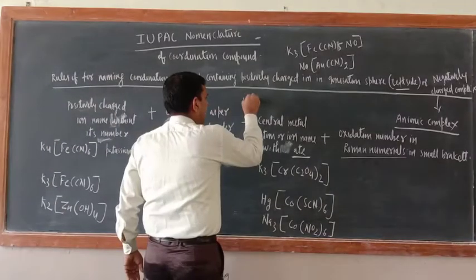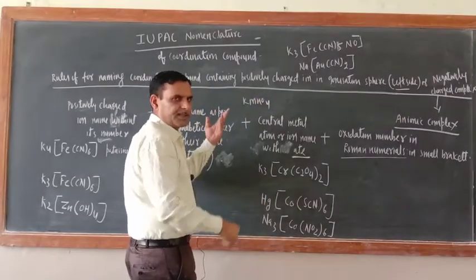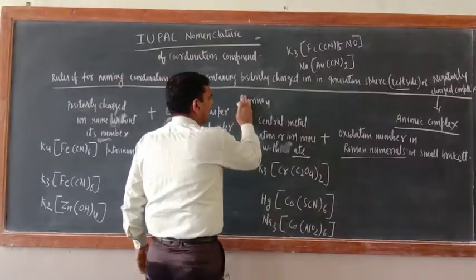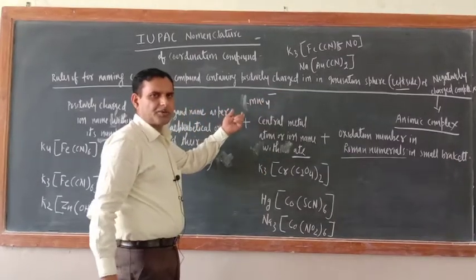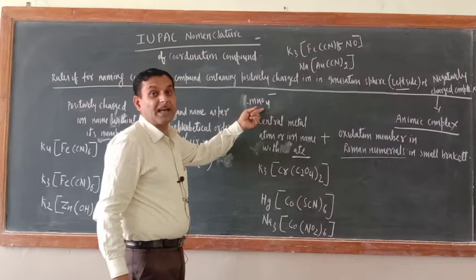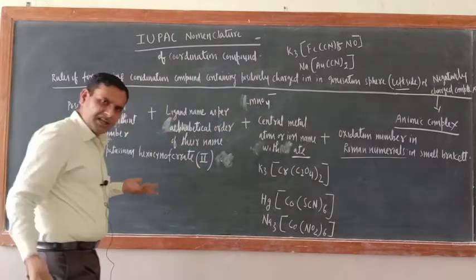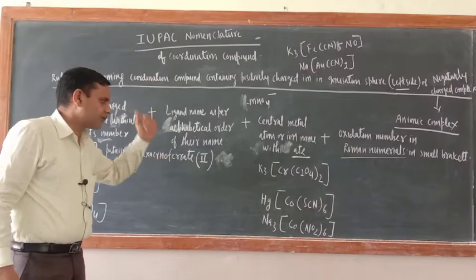Just like this one, this is KMnO4. So this is potassium permanganate. But I may write it like that also, MnO4 single negative. Then what should be there? What will you tell? Permanganate ion. So similarly they are also salts only. So just like other compounds, the word ion should be added.